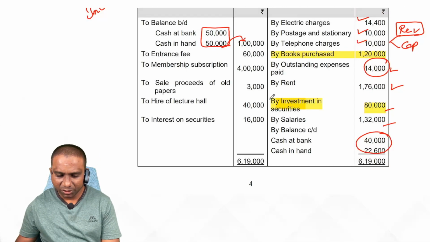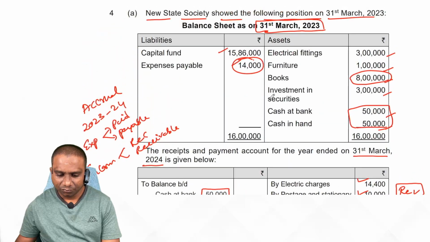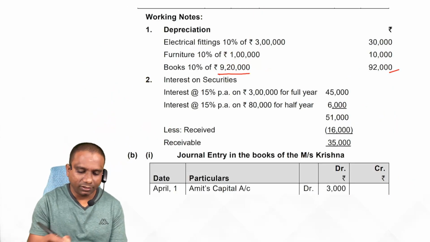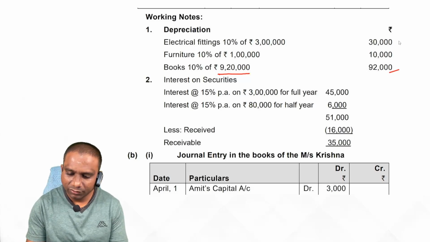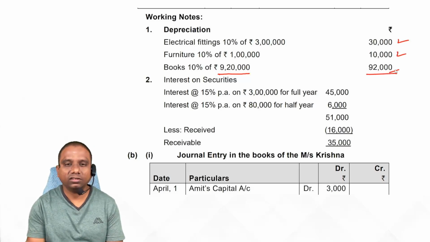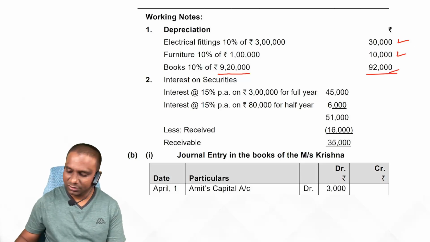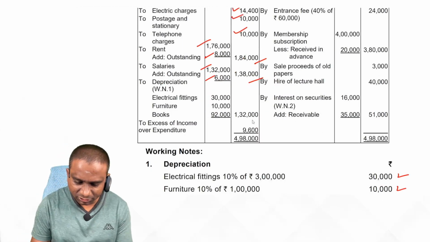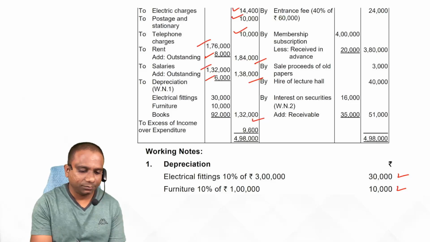Next one, investments purchased now. Next, electrical fittings and furniture. Now look at electrical fittings 30,000, furniture 10,000. Total depreciation is written on the debit side of the income and expenditure account.